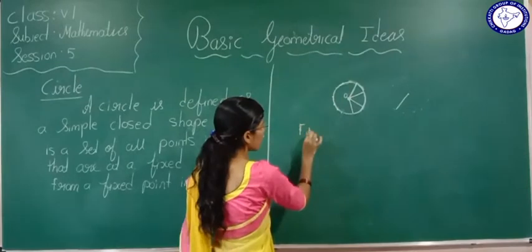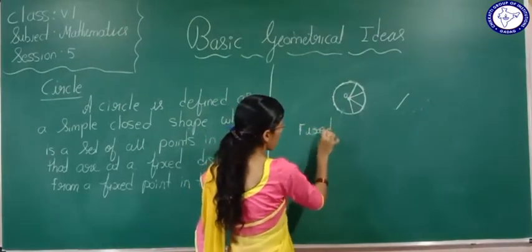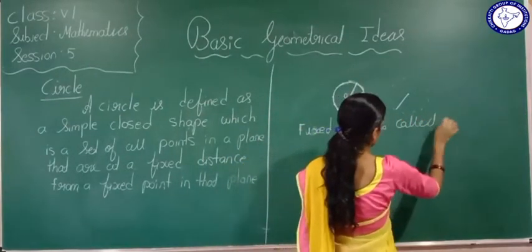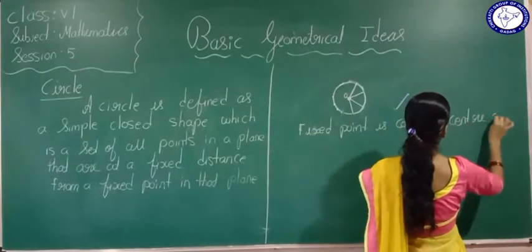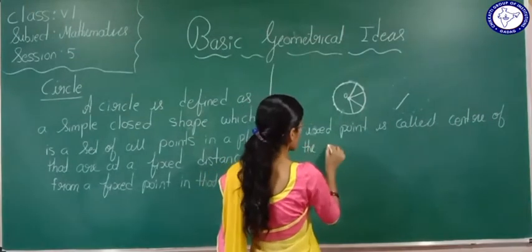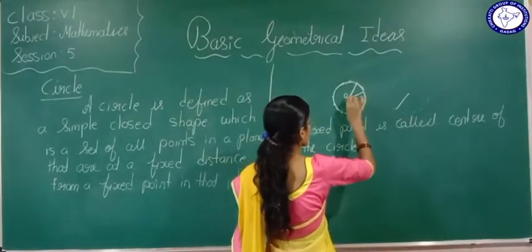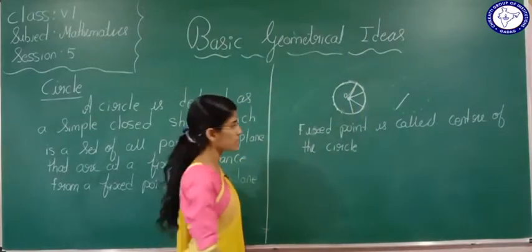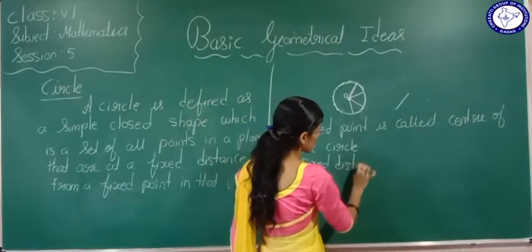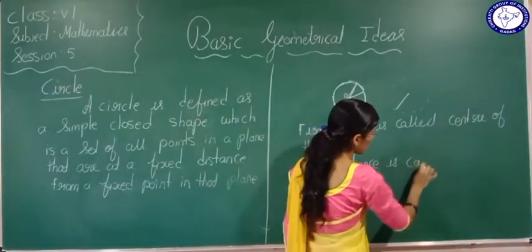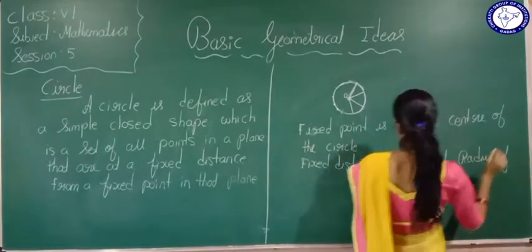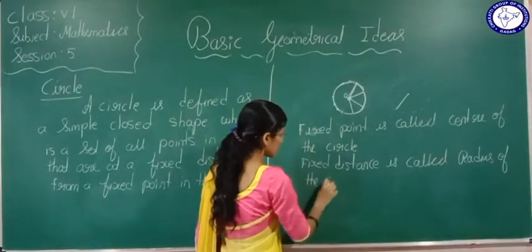What are we going to call it? The fixed point is called the center of the circle. We are speaking about a circle, no? Here, this fixed distance is called what? The fixed distance is called the radius of the circle.